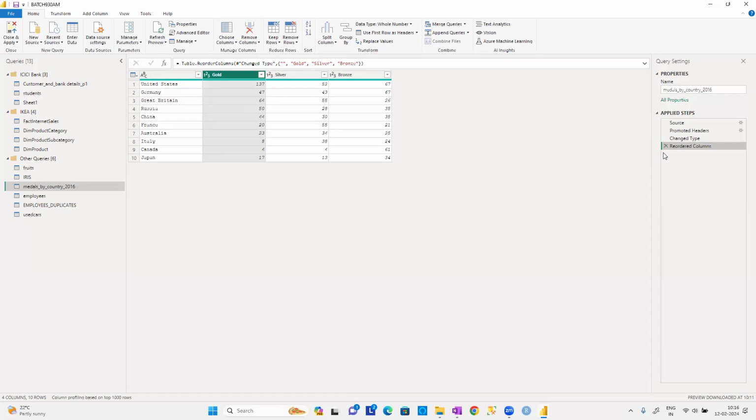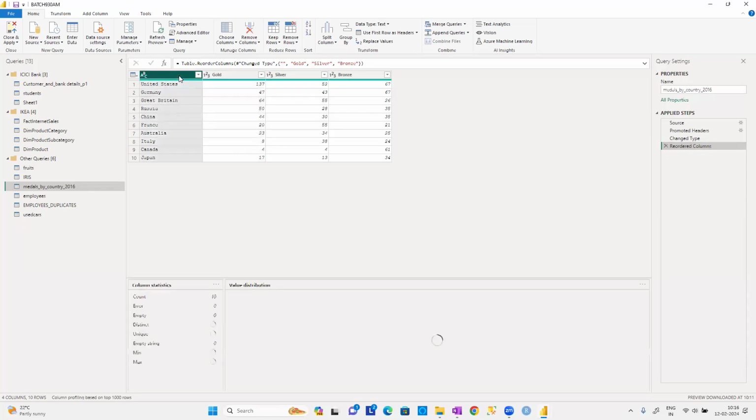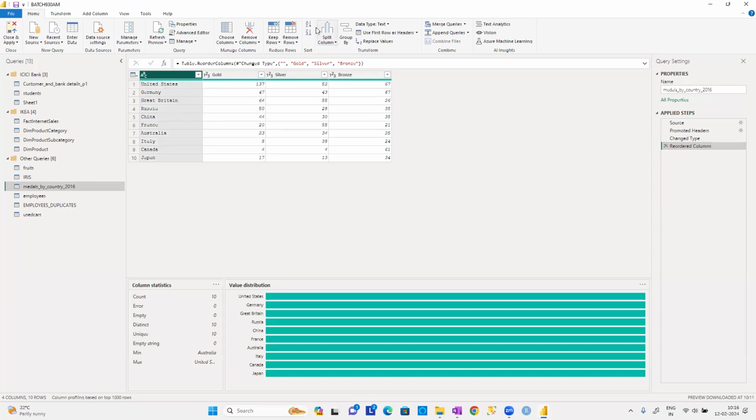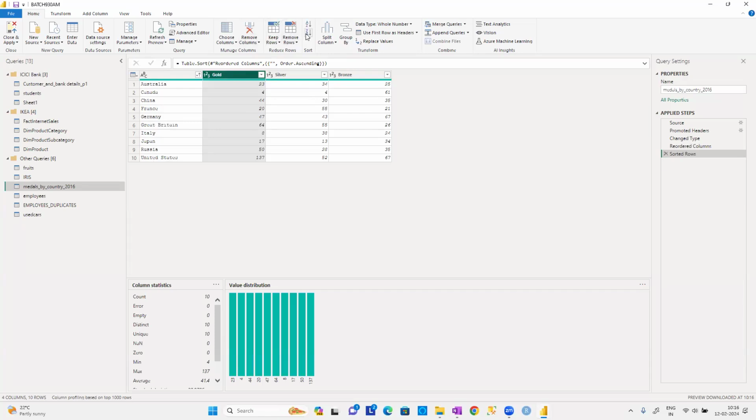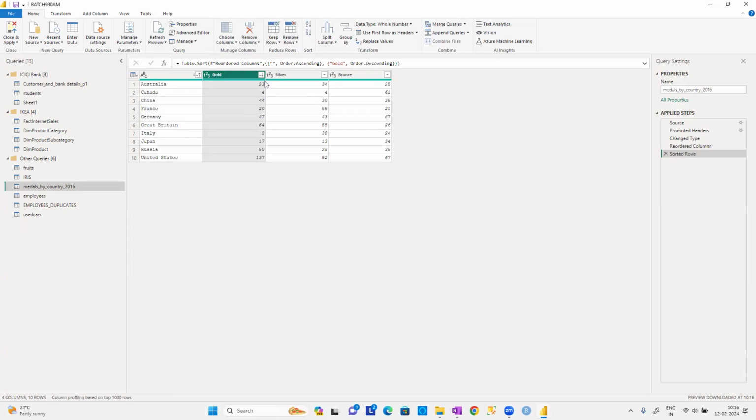That's why whenever we apply the sorting column, it will show you some numbers. So I applied the sorting based on the country column first. Then gold. There is no change, guys. Why? Because there is nothing to sort. But you can see the numbers here now, 1, 2. For example, the third one is based on bronze, so it is 3, and this one is 4. So it tells you the order of that particular sorting.